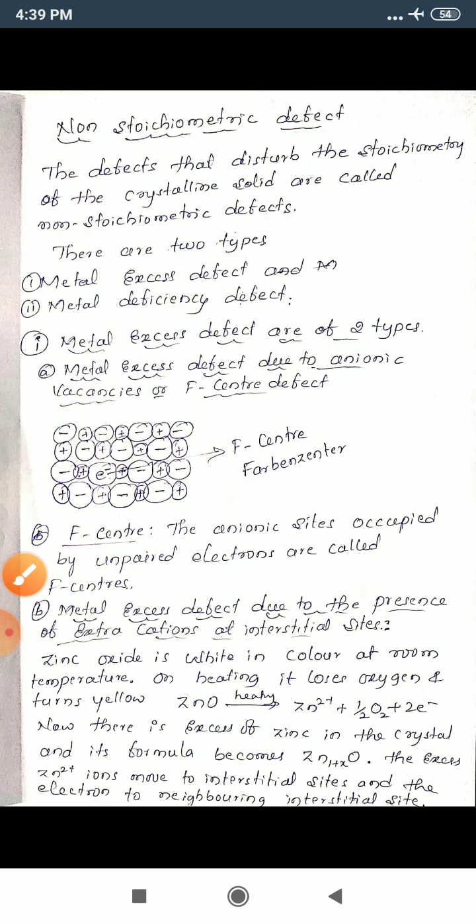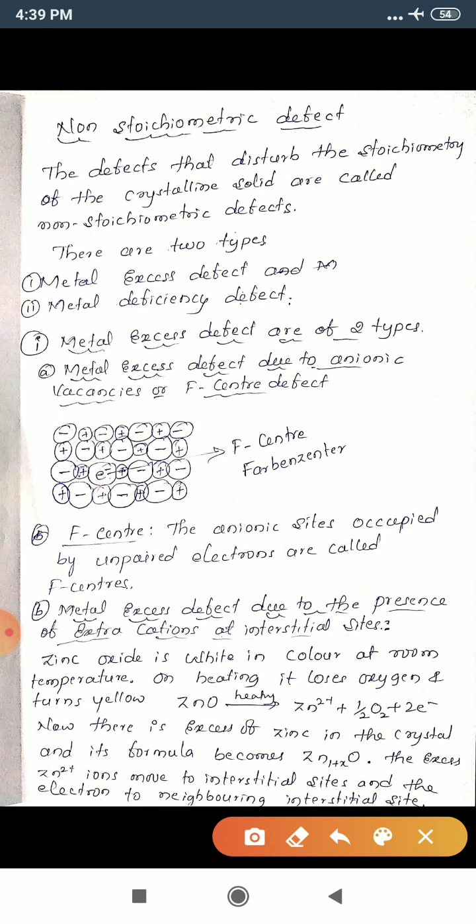Okay. Next one, metal excess defect due to the presence of extra cations at interstitial site. Just see here, zinc oxide is white in color at room temperature. On heating, it loses oxygen and turns yellow.